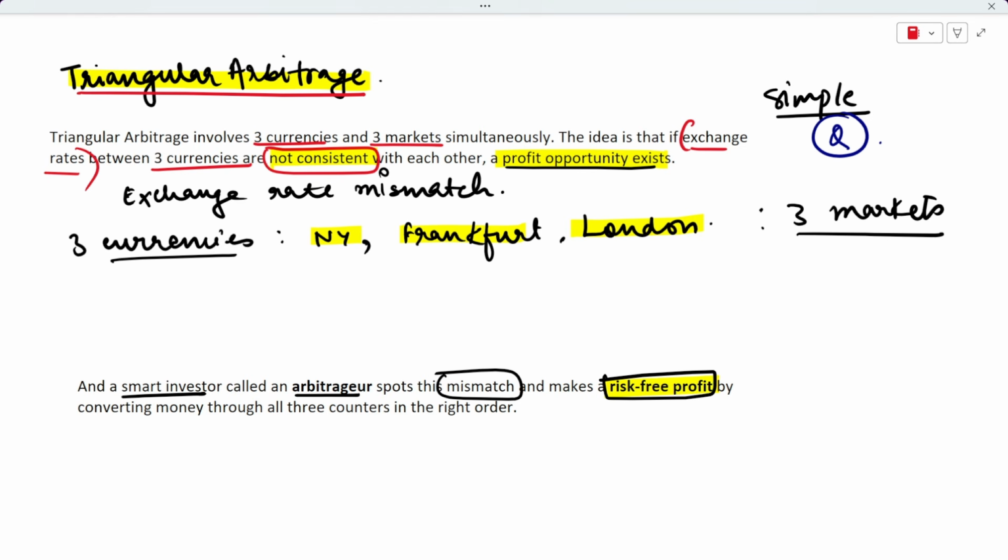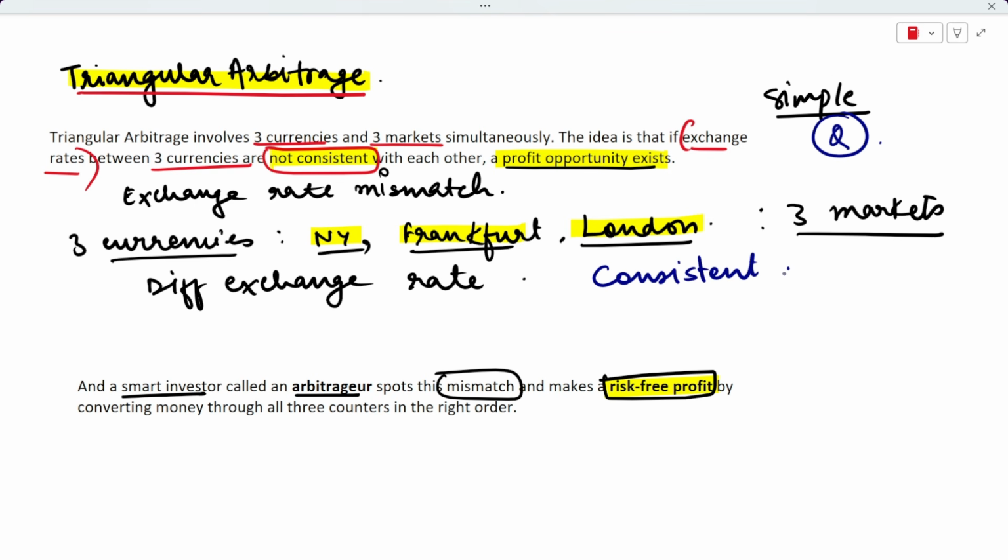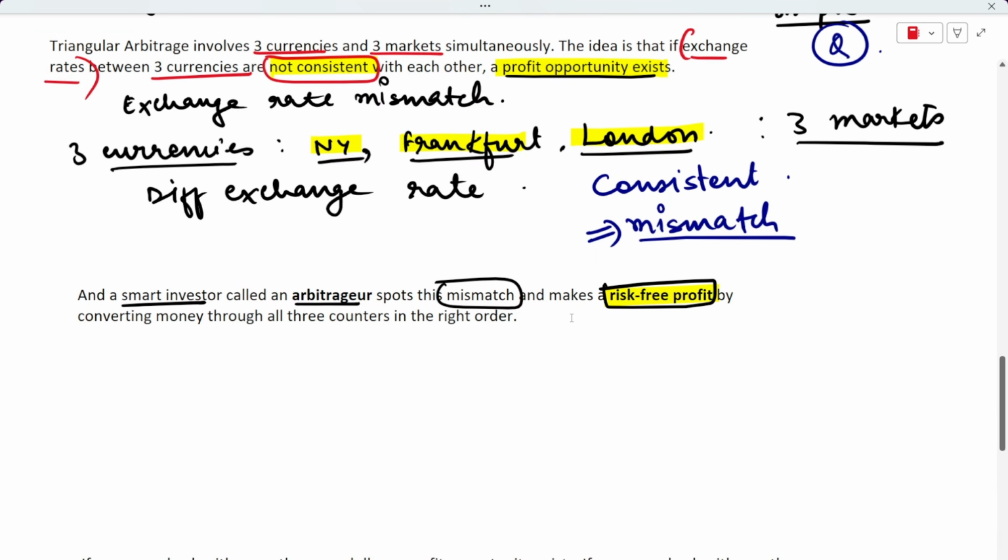And likewise, we also have three currencies in the three markets. Now, each of these counters gives you a different exchange rate. So we get a different exchange rate whenever we visit either of these markets, right? Now sometimes what happens is that these three rates are not perfectly consistent with each other. There can exist a mismatch, and like I just mentioned, whenever there exists a mismatch in the exchange rate, then an arbitrager will make risk free profit out of it. He will convert his money through all the three markets, right? So this is what triangular arbitrage is about.